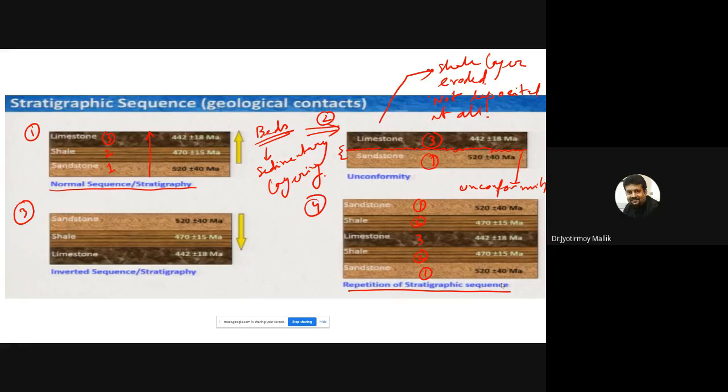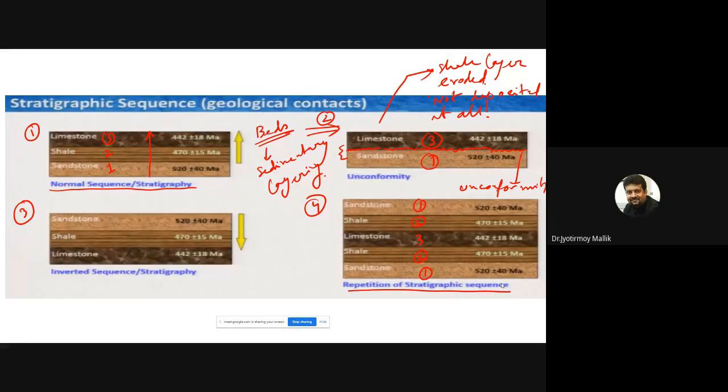Yes, but in general, when you are in the field, you might not always find a normal sequence. If you find a normal sequence well enough, then at a second exposure, if you see that a particular layer is missing, that is always an advantage. You can say that there is an unconformity, but that might not always be the case. We are able to comprehend that a layer is missing based on the time period.